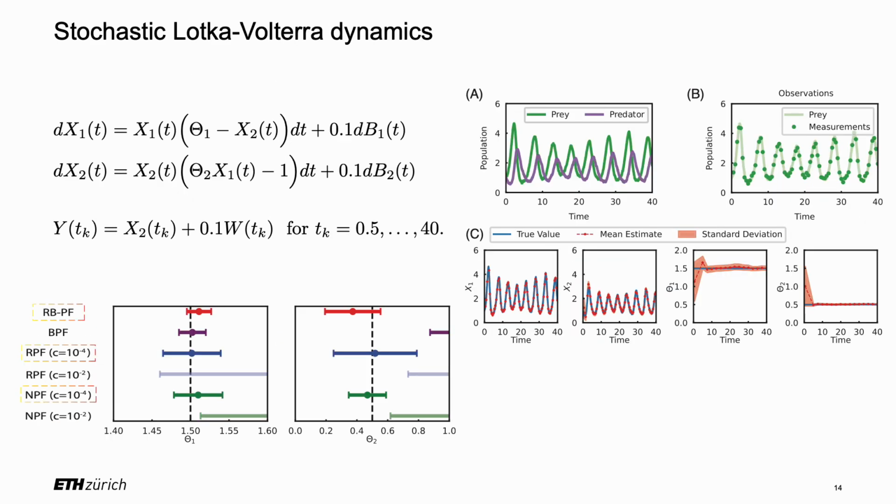In the second example, we consider a stochastic ecological model described like this. Here, x1 and x2 represent prey and predators, exhibiting oscillatory dynamics. In this example, our method can again accurately estimate both the system state and parameters. In contrast, other approaches can only have good performance when the artificial noise is finely tuned. Overall, our approach outperforms other ones in both numerical examples.